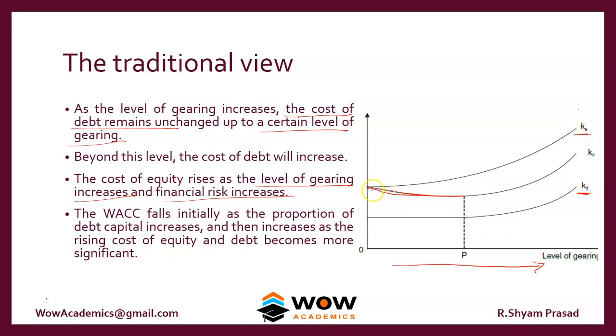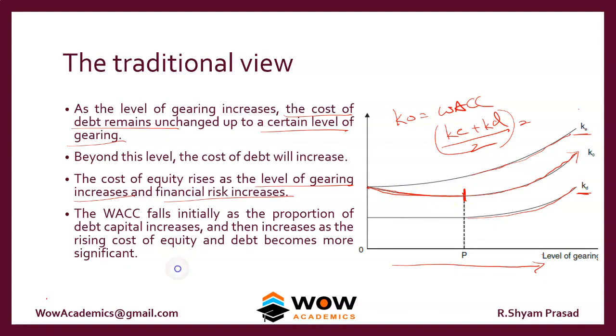It keeps falling, but at some point, as both the KE and the KD are rising, there's no other option for KO but to rise too. Why does it rise? Because KO is the weighted average cost of capital. It is something like KE plus KD, averaged out. We can't say it's divided by 2, but roughly it's an average. So up to a point it falls and beyond that point it rises.